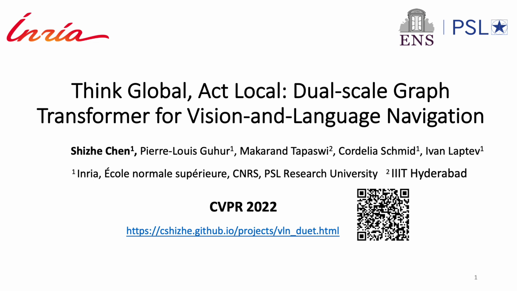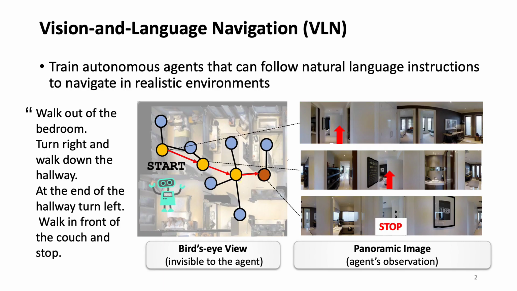I'll present our work, Think Global, Act Local, Dual-Scale Graph Transformer for Vision and Language Navigation. Vision and Language Navigation, VLN for short, aims to train autonomous agents that can follow natural language instructions to navigate in realistic environments.